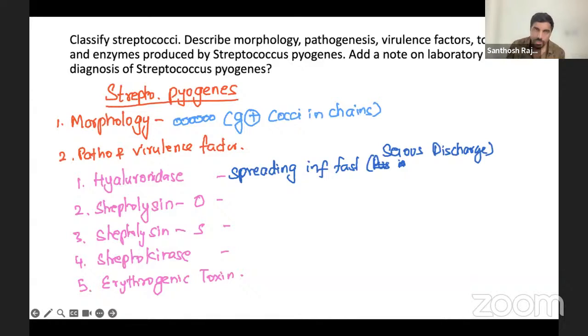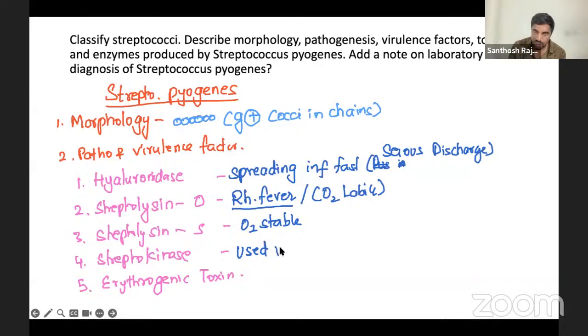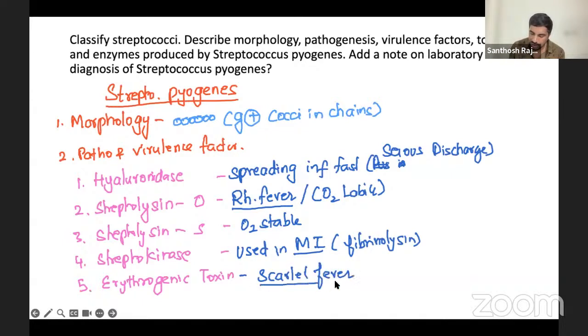And streptolysin O is the one which causes, remember, rheumatic fever. Streptolysin O is also oxygen labile, and it causes rheumatic fever. Streptolysin S is oxygen stable. It is not much significant here. The first one is immunogenic, which is what causes rheumatic fever. This is not causing anything. Streptokinase, which is used, is not here. It is used in MI patients, myocardial infarct patients, as a fibrinolysin. You would have studied that in medicine and pharma. Erythrogenic toxin is basically red color, so this is the one which causes scarlet fever. Okay, scarlet fever.